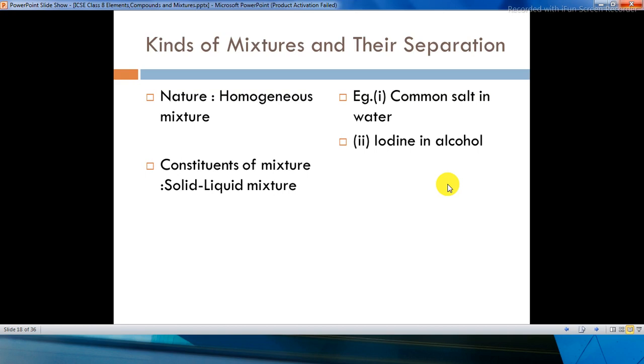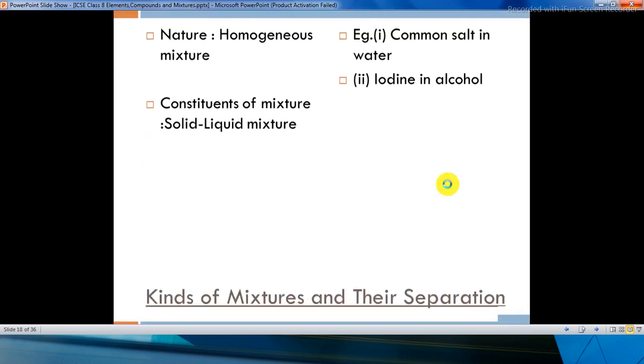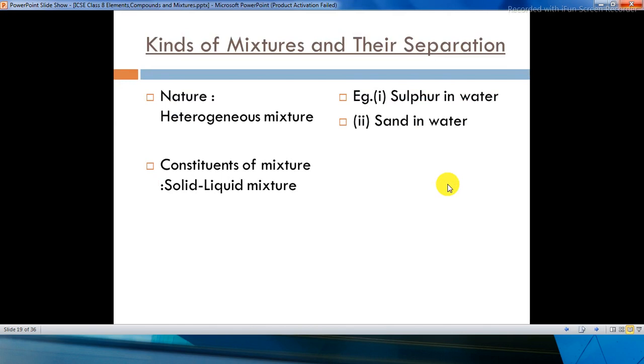So it's a solid-liquid mixture and it is homogeneous, meaning it will dissolve in each other. Next, if the nature is heterogeneous and the constituents of the mixture are solid and liquid, the solid will be sulfur and the liquid would be water. So sulfur and water. We also have one more example, sand and water, where sand is a solid and the liquid is water.